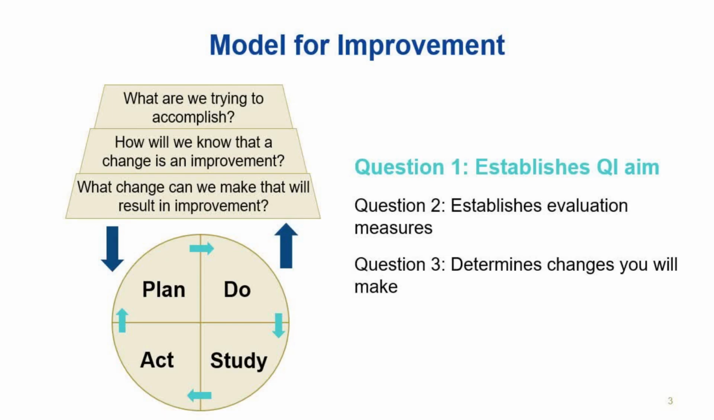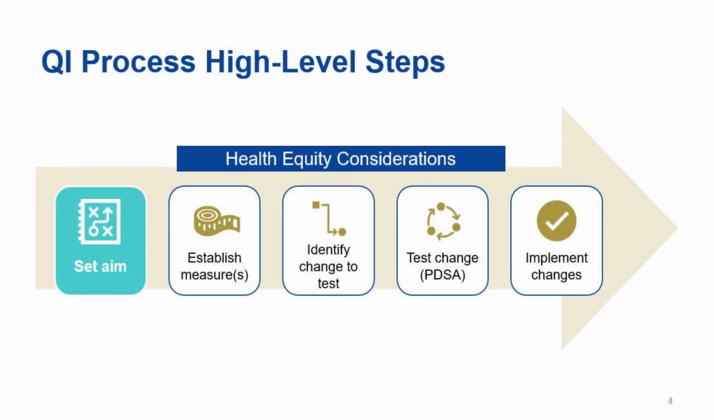The model for improvement includes 3 fundamental questions that can be addressed in any order. The first question we have outlined helps establish your quality improvement aim or goal. This is where we start the quality improvement process. Now a little more on this topic, provided as part of the PATH QAPI Basics series.